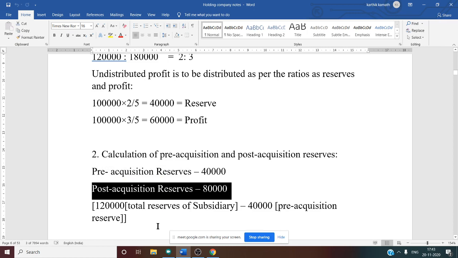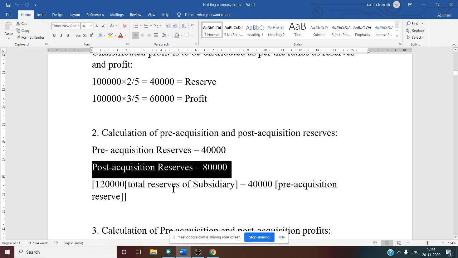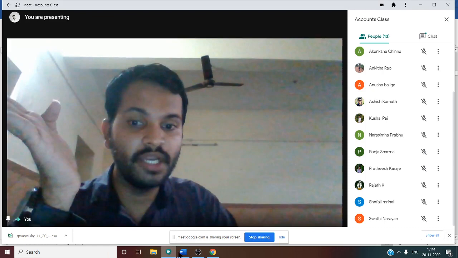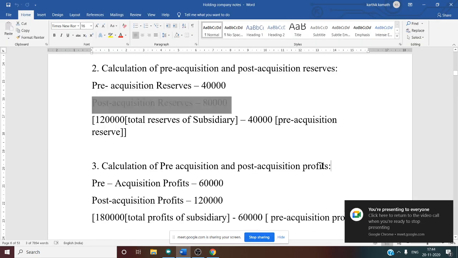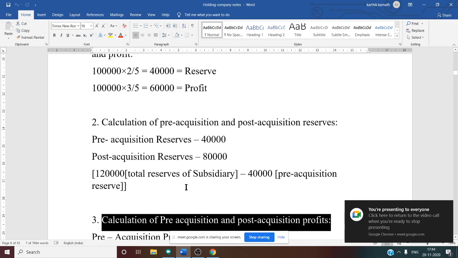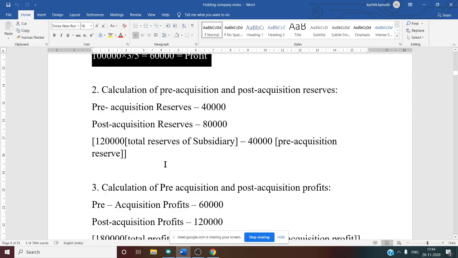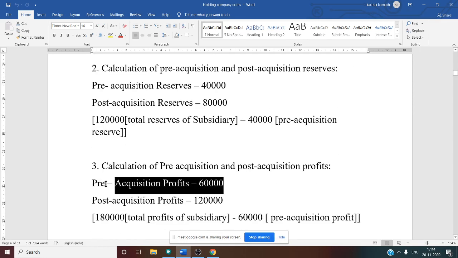60,000. So this is about working note number 2, calculation of pre-acquisition and post-acquisition reserve. Next comes calculation of pre-acquisition and post-acquisition profit. Pre-acquisition profit is from working note number 1. Whatever profit we have got, 60,000, this is before the acquisition. So that is pre-acquisition profit, directly from working note number 1, 60,000.